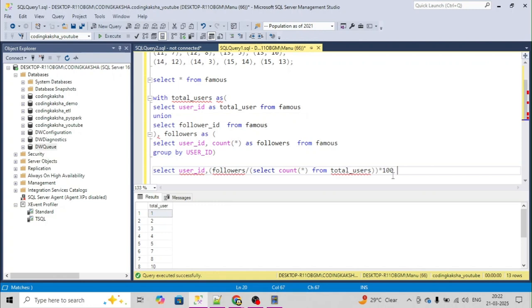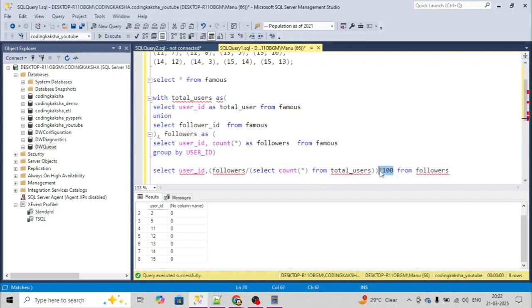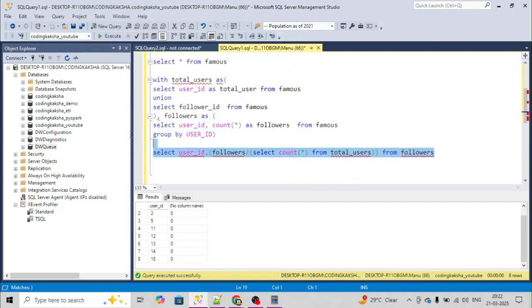Now we will give the from statement, and we will take followers, because that's our main table. If we see the result, okay, let's not keep this as of now and check what we are getting.